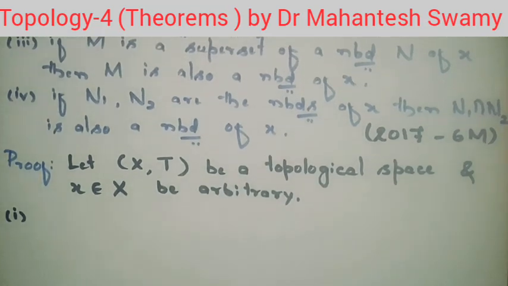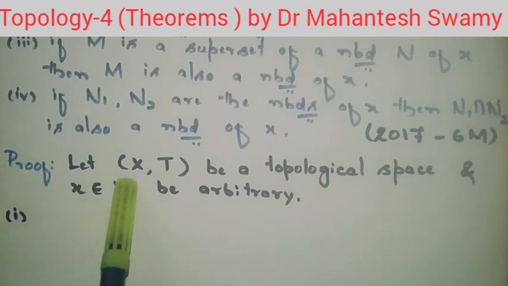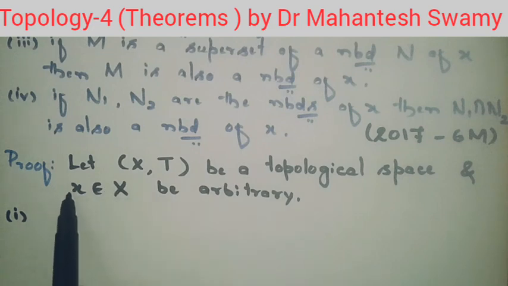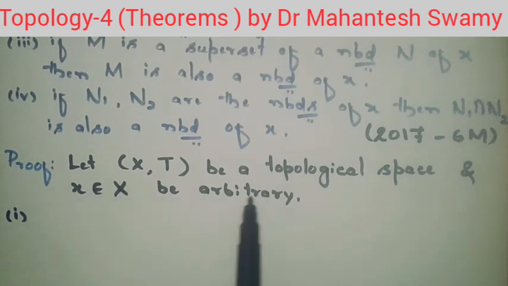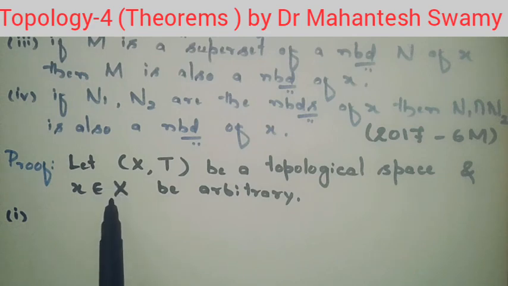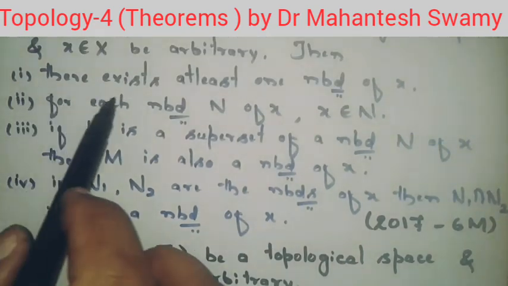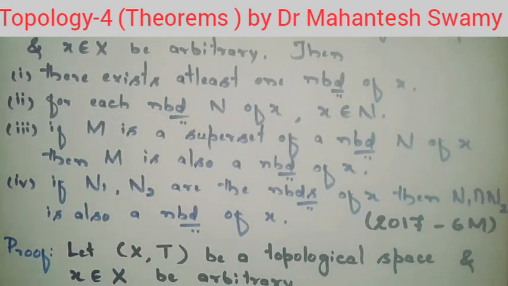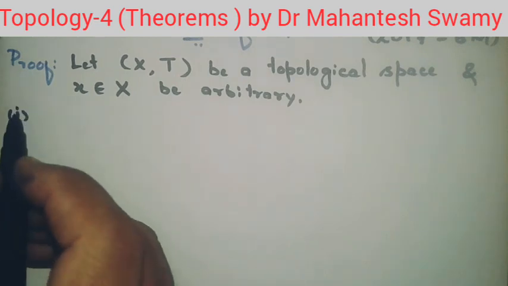First consider the given data. What is given? (X, T) is a topological space, it is given to us. So let us consider (X, T) as a topological space, and the point x, consider it arbitrarily, that is, x belonging to capital X is an arbitrary point in the set X. Now to prove the first result. What is the first result? There exists at least one neighborhood of the point x. So this is the thing to be proved.